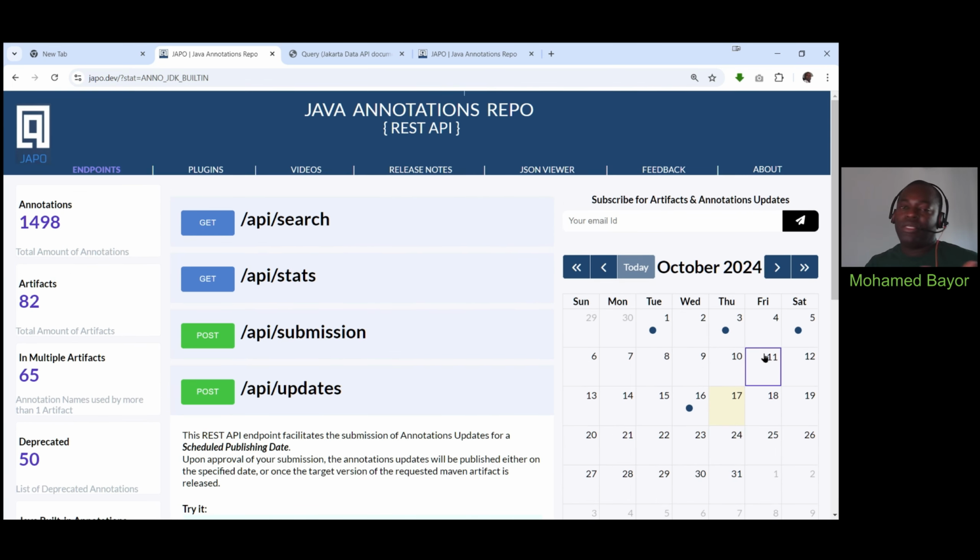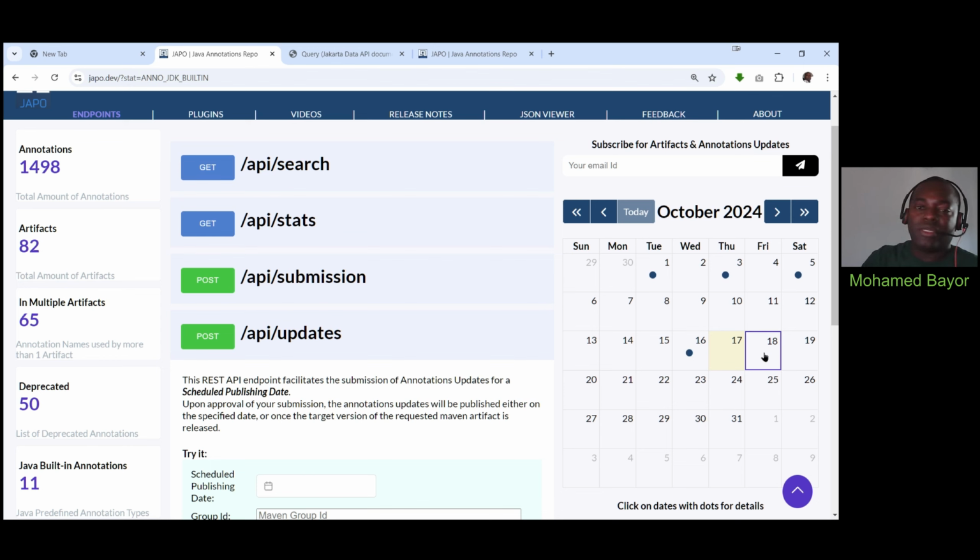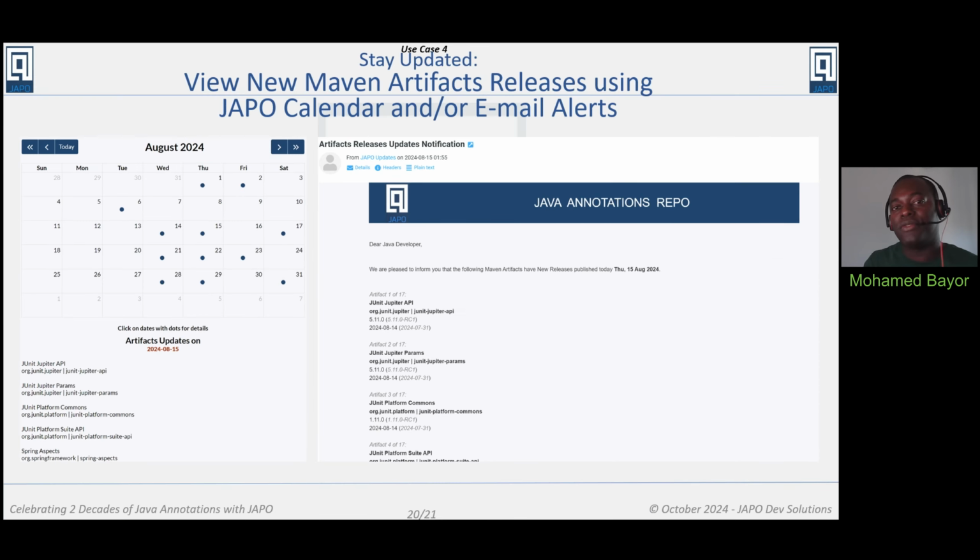Now, instead of coming to the JAPO webpage, viewing the calendar like this, identifying the updates and clicking on them, you can choose to receive those updates directly in your mailbox. To do so, all you have to do is enter your email ID here and click the submit button. It's a very simple process. You will then have to go to your mailbox to confirm your registration by just clicking one link. And from that moment, every day, if there is a new release or update, you will receive details of those updates directly in your mailbox. The emails will look something really similar to what you see here.